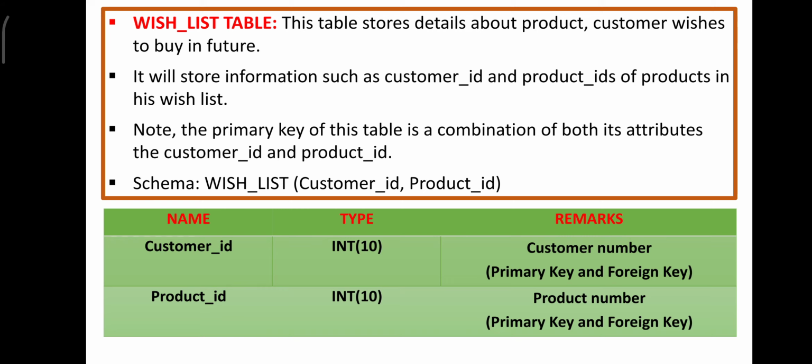So no duplication will be there. If he has paid 100 rupees, one product will be delivered to him only if it is a primary key. In this case, the customer ID and product ID are foreign keys with respect to the wish list table, but they will also act as the primary key, because for one payment, only one product will be sent to the customer. That will be scrutinized with the help of the primary key concept. Hope this is clear to you.